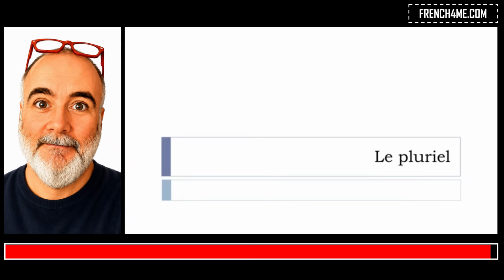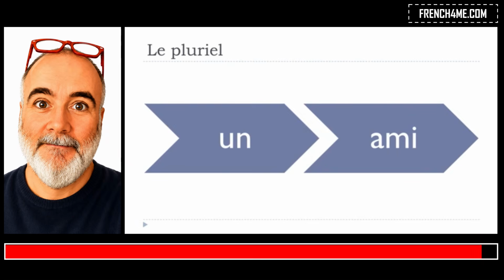And in this lesson, we'll discover together the plural form, how to construct or make a plural form. So it's le pluriel en français. So let's start now. We'll take a basic example: a friend, un ami. Here you can see that we've got the article indéfini, un, the masculine singular form, and then ami, friend, also in the singular form.